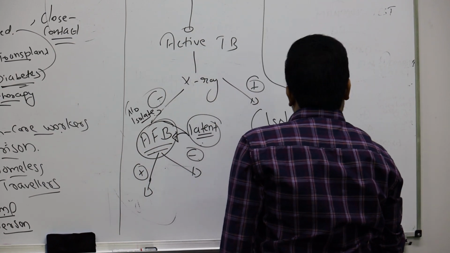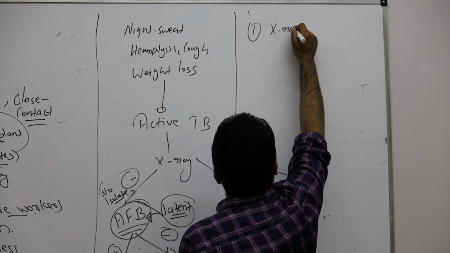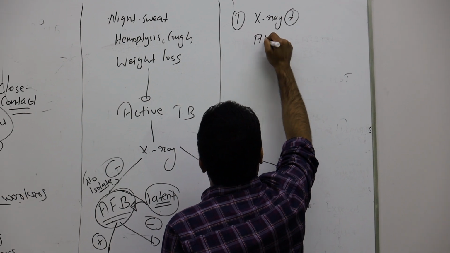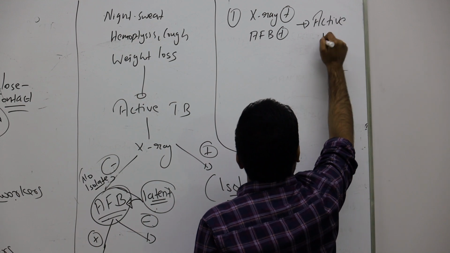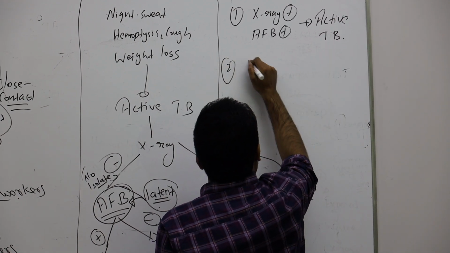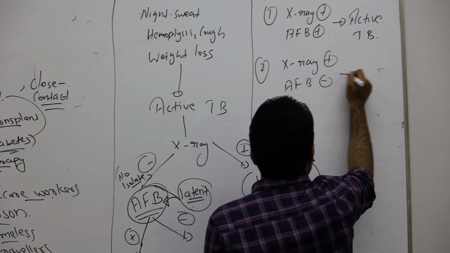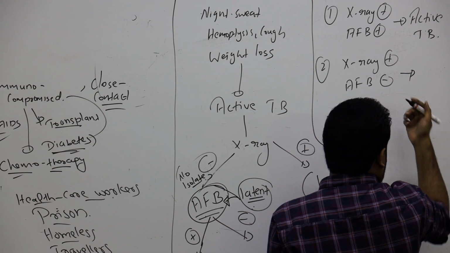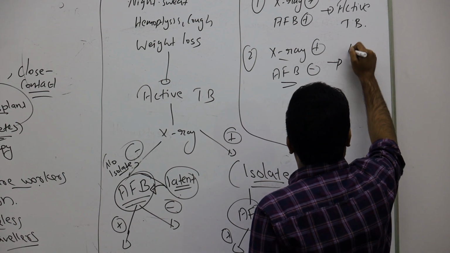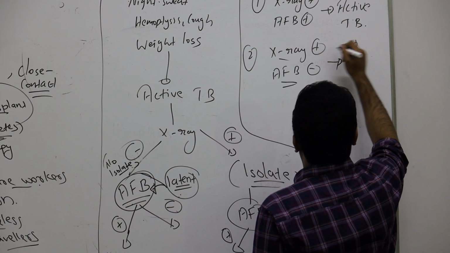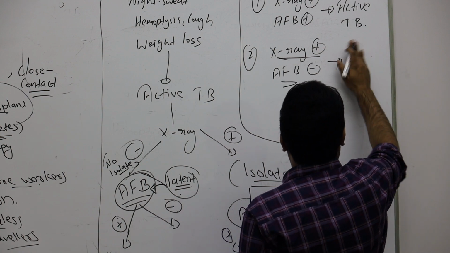So once again, if someone has X-ray positive and AFB positive, what is the interpretation? Active TB. Second one, X-ray positive but AFB negative.